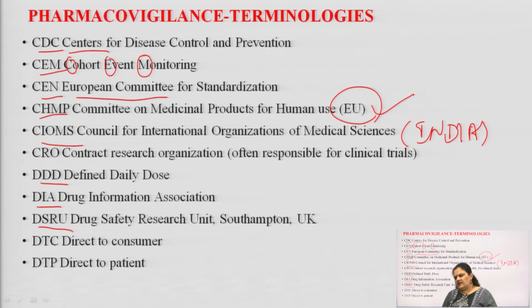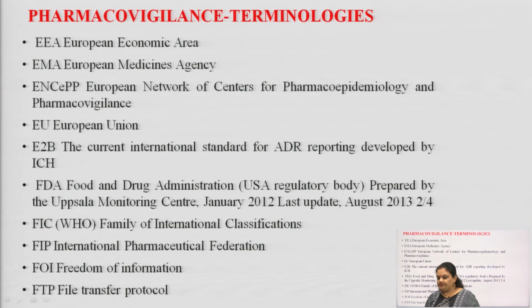DTC means the facilities or the medicament or the medical devices or some biologic products, or blood related products, like complete blood cell counts, packed cell volumes or different blood group packets, which are directly available to the needy or the consumers. Next is DTP. P means patient. These are health related facilities which are provided directly to the patients.